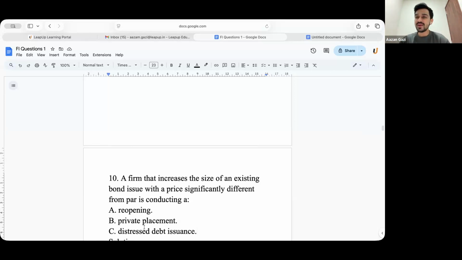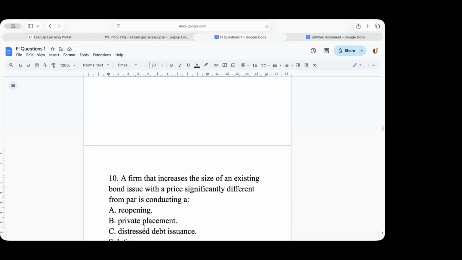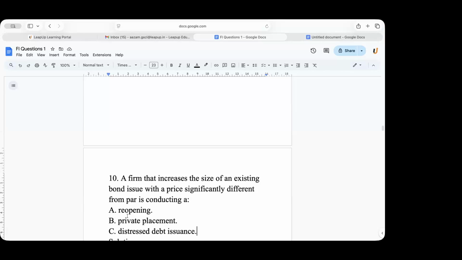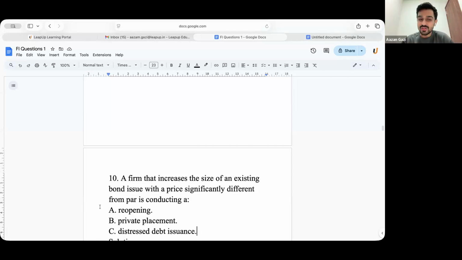Private placement is basically when bonds are issued only to certain institutional buyers. Distressed debt is when the company is almost in bankruptcy. Yes, sir, close to bankruptcy. So these two get crossed out, and the answer would be A. Is that clear for everyone? This is how you need to play smart in your exam as well. Okay.